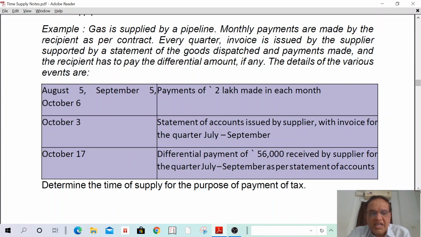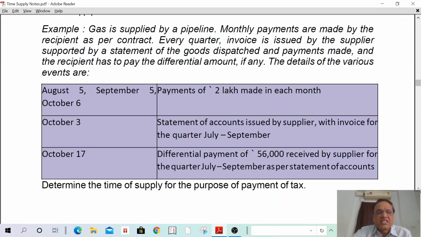I can repeat again. In case of continuous supply of service, where successive payments or successive statements of account are issued, the time limit to issue invoices is on or before such successive statements are issued or such a payment is received.